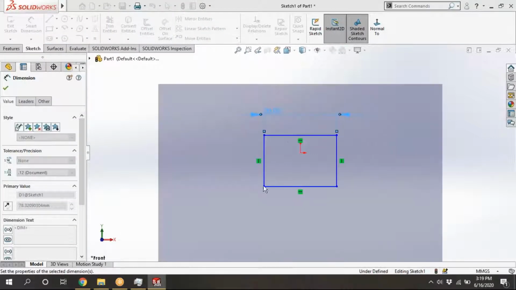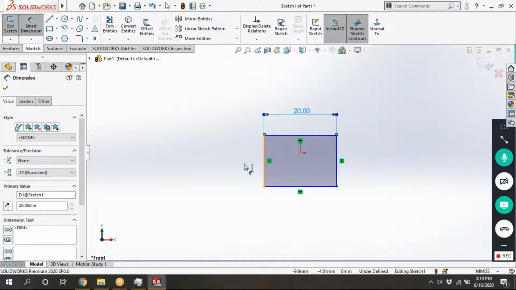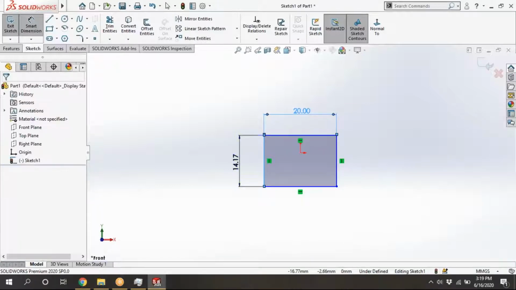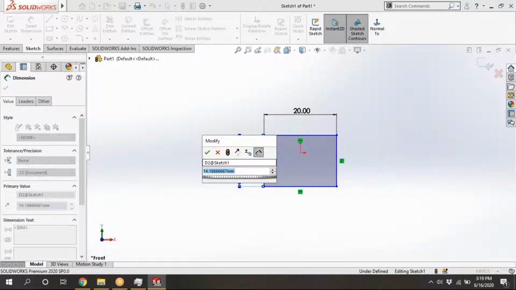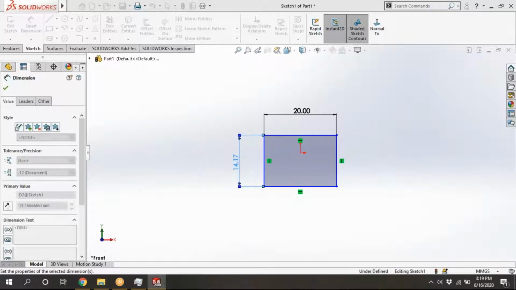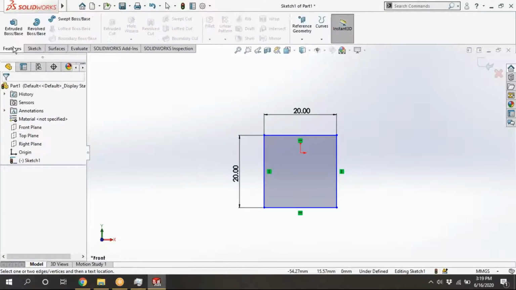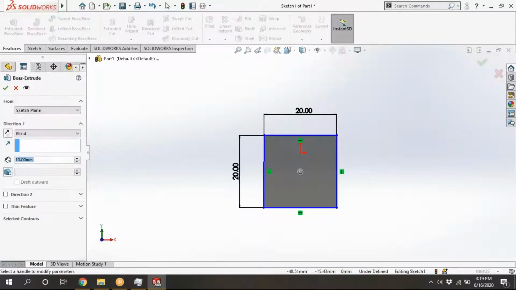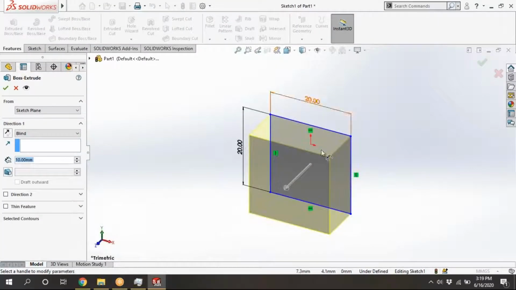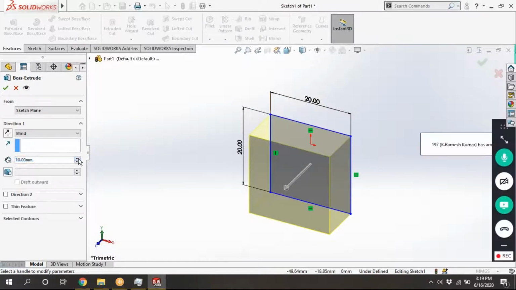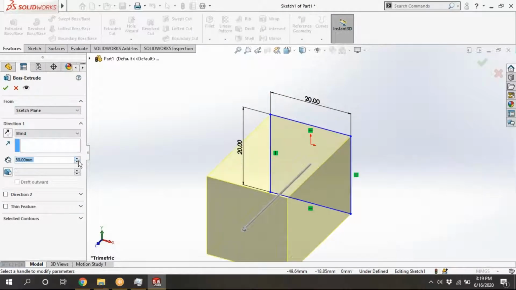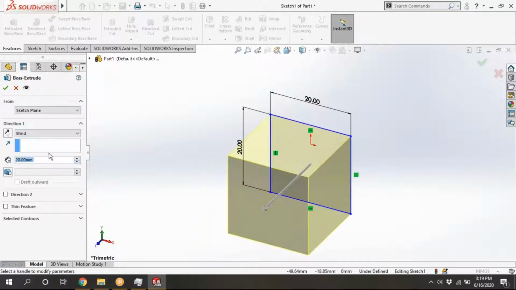You can see there that it is in mm. Okay, features. Click on extrude. 30. We'll take 20 only. We'll take a cube only.